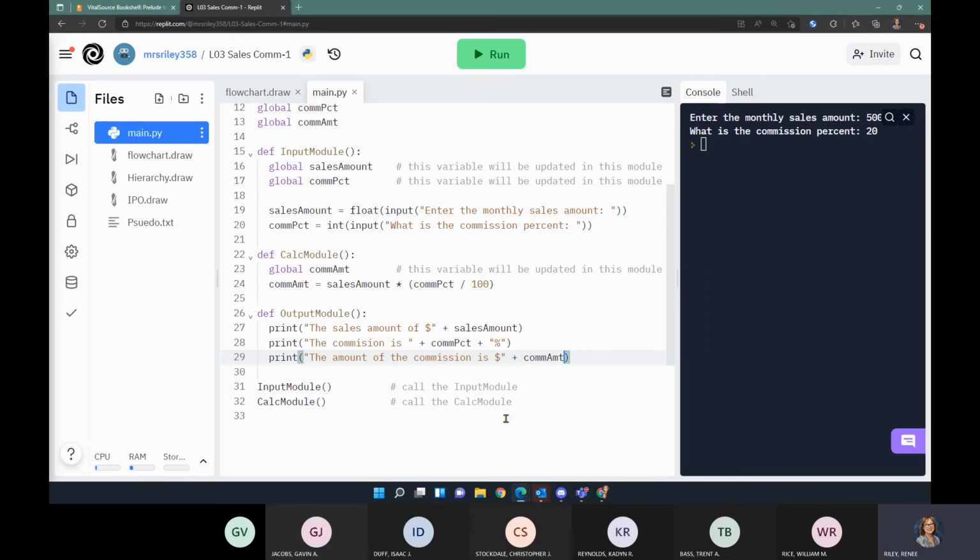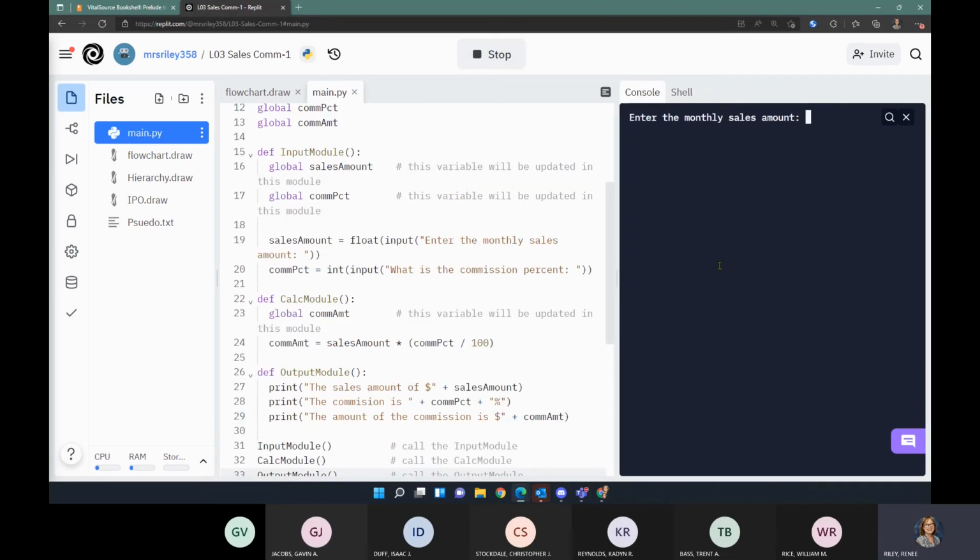That looks good to me. So now I need to add a call for my output module, and then I can try testing. So now my program is complete. If it works properly, I'm in good shape. Let's run it and see. Okay, my monthly sales amount, I'll say 1,000. And their commission percent is 20.